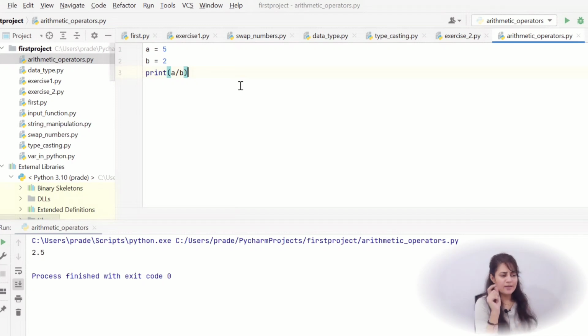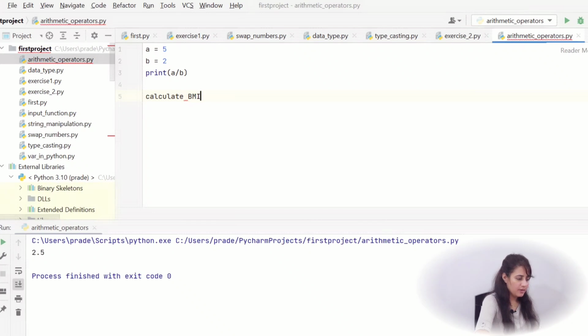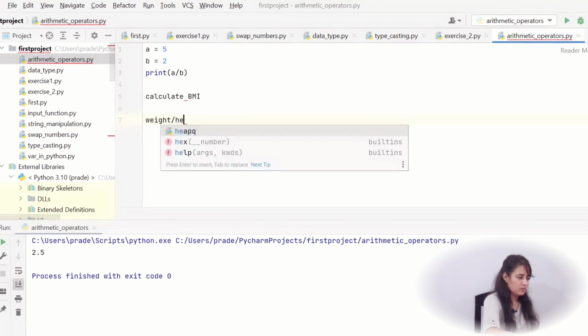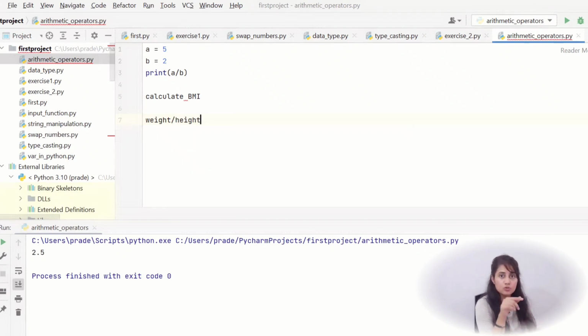Now, one assignment for you is to calculate BMI, body mass index. What is the formula for that? Weight divided by height squared, height power 2.